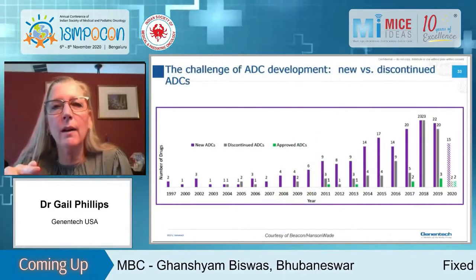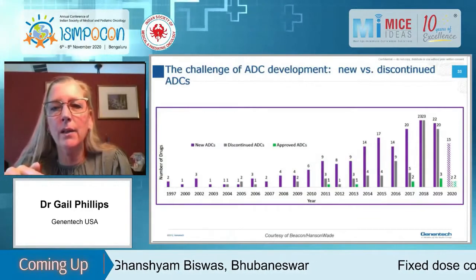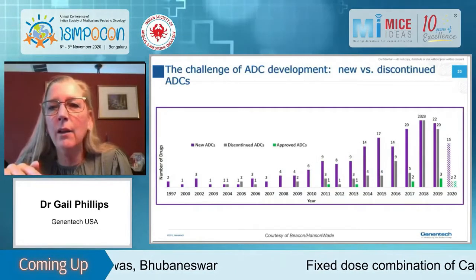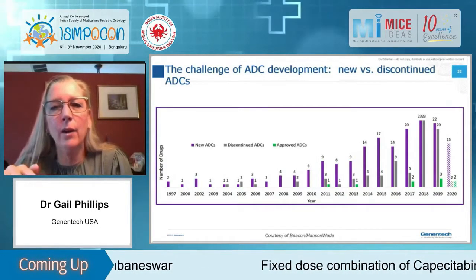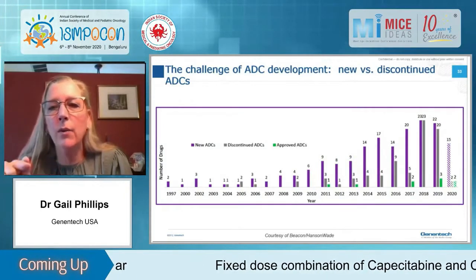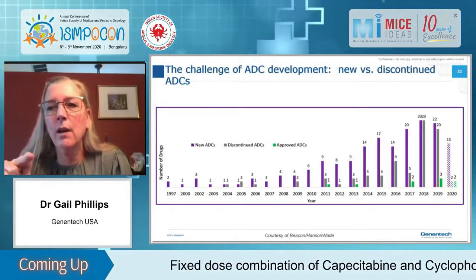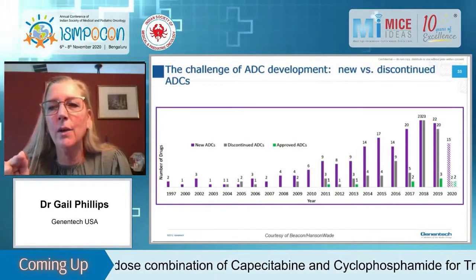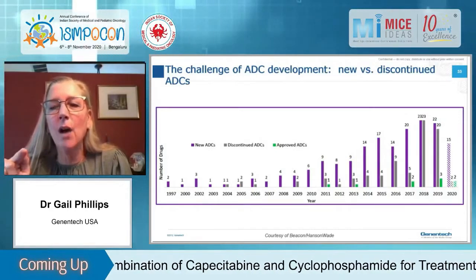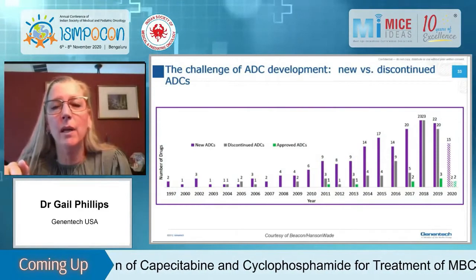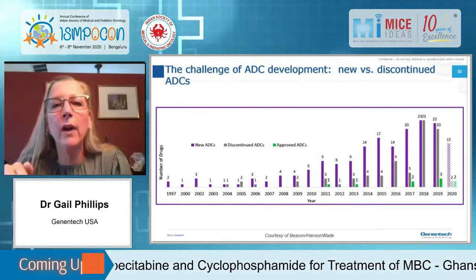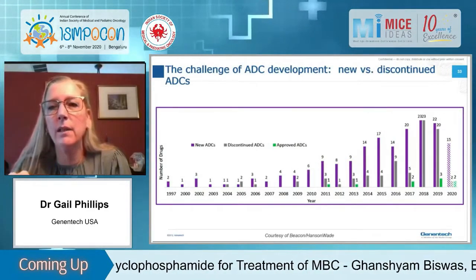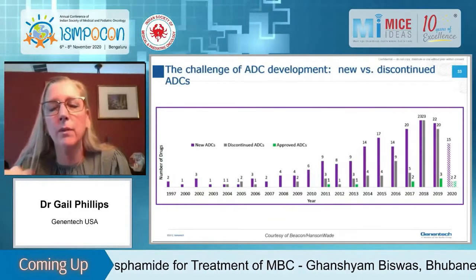I just want to show this slide to depict the challenges of developing ADCs. So this is a timeline of ADC development. And in the purple bars, it shows new ADCs. And in the gray bar, it shows discontinued ADCs. And then in the green bar, it shows approved. And so you can see the number of new ADCs has really increased over the years. And this is through part of 2020. But you can also see that the number of discontinued ADCs as we get into, especially 2018 and 2019, is almost as much as the new ADCs that have been undergoing development. This is a very, very challenging type of drug to develop. And I would safely say that half of the ones that go into the clinic have to be discontinued, mostly for safety issues, some for business strategy issues.